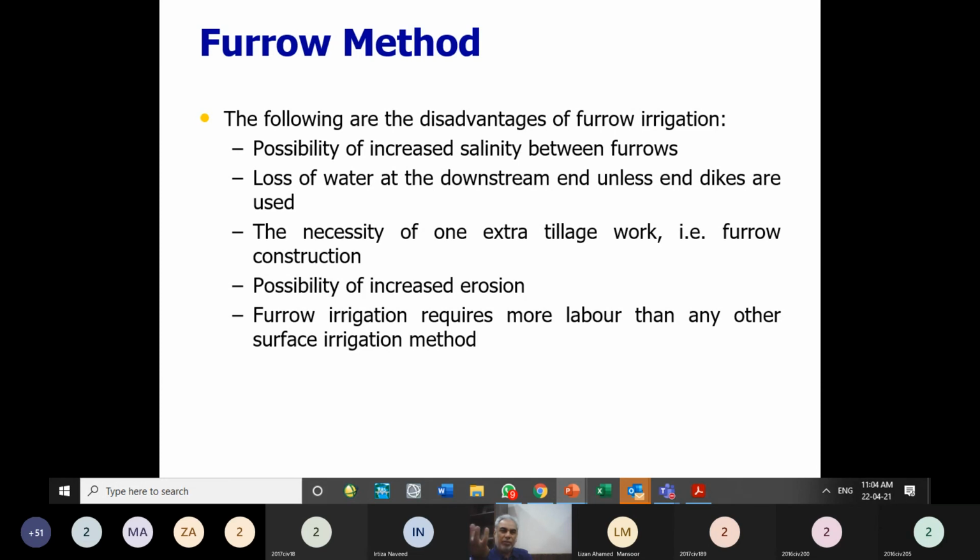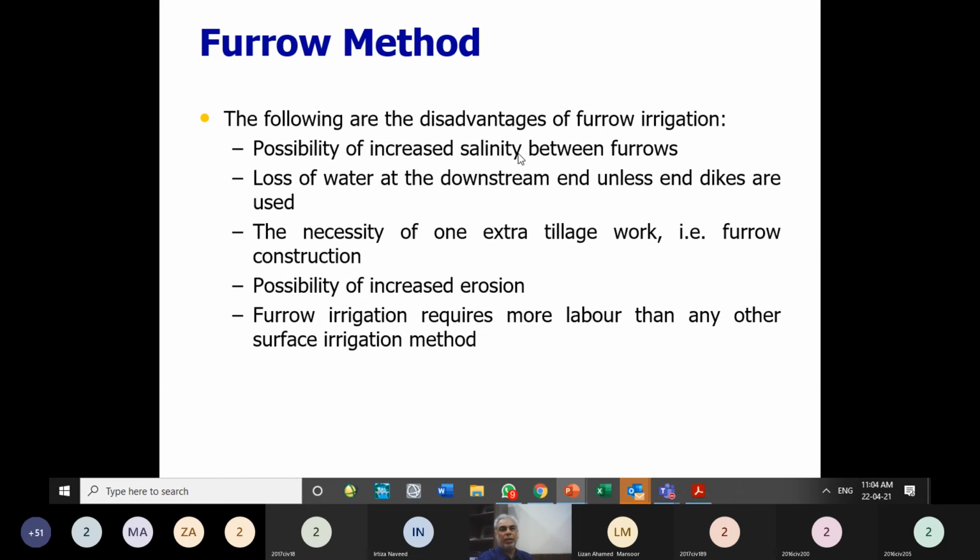those salts are dissolved within that percolated water and go to the deep layers. While in ridges, we don't have sufficient water. Some quantity of water is available, but that evaporates. So salt remains within the ridges. While in the channels, salt goes to the deep layers, and the top layer has less salinity as compared to the ridges. In ridges, after a few years of application of furrow irrigation, if we don't remove those ridges, then ridges will have higher salinity as compared to the channels. So that is one of the problems with this.